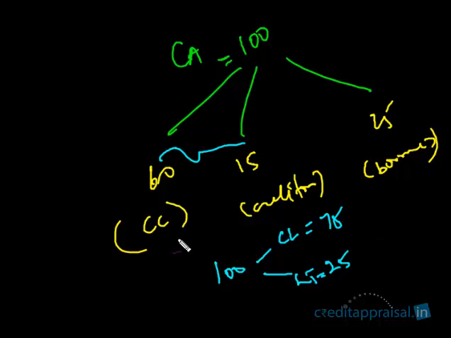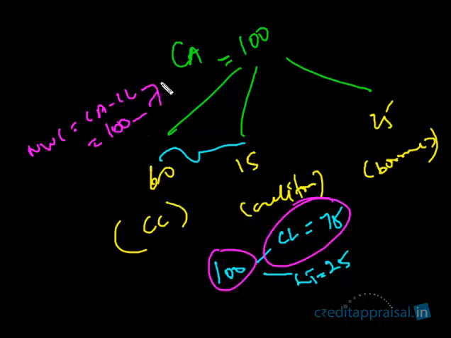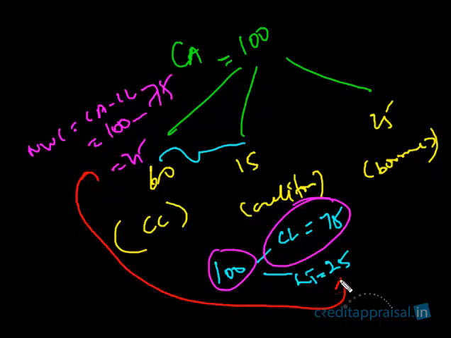So when we speak of a formula like NWC equals current assets minus current liabilities, current assets is 100 minus current liabilities of 75, which is 25. So this 25 is nothing but this 25.